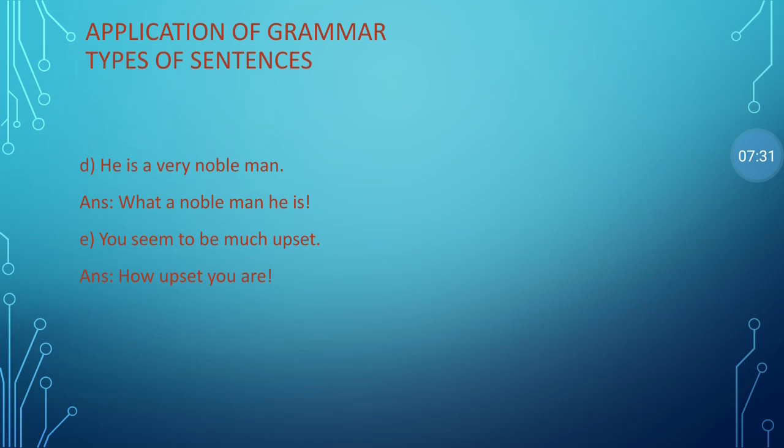In this way, we discussed the different types of sentences and their sentence patterns, and how to transfer assertive to interrogative, interrogative to assertive, also assertive to exclamatory and exclamatory to assertive. I hope all of you understood the topic very well and you do not have any problem transferring any kind of sentence from assertive to exclamatory, exclamatory to assertive, assertive to imperative, assertive to interrogative, etc. Thank you.